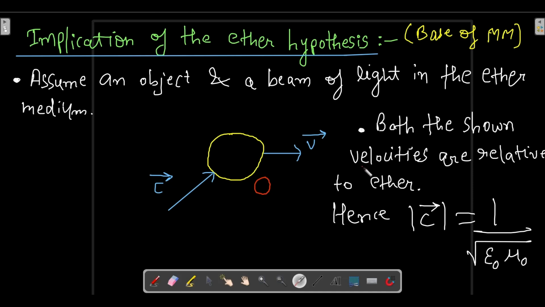Both these shown velocities are relative to ether, and as the velocity of light is measured with respect to ether, its magnitude will be equal to 1 upon square root of epsilon naught mu naught, which we already learned some moments ago. So the magnitude of velocity c is 1 upon square root of epsilon naught mu naught according to the ether hypothesis.